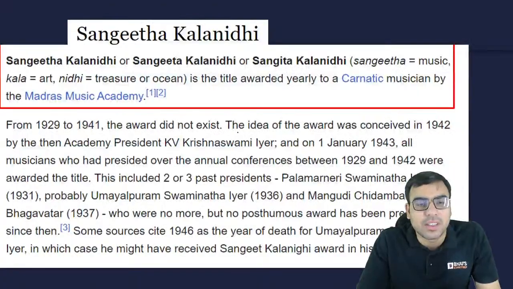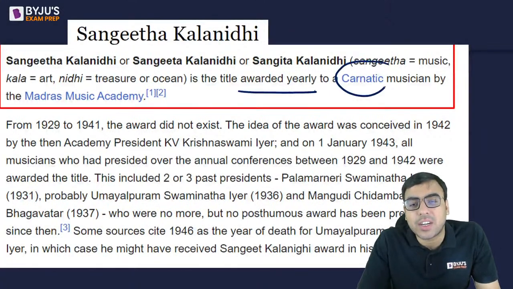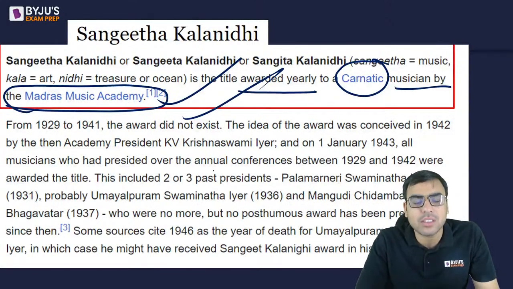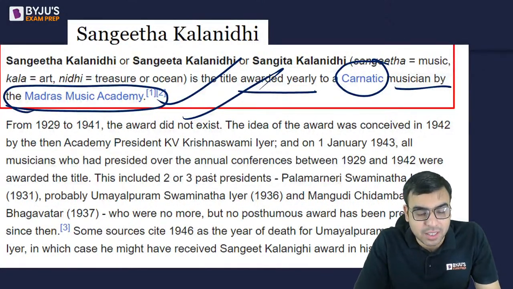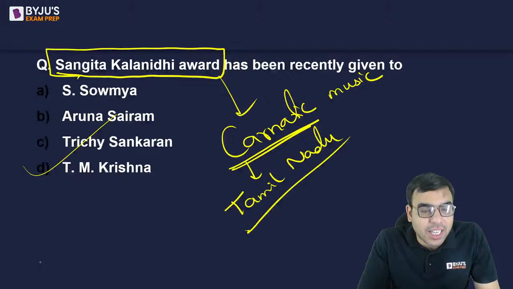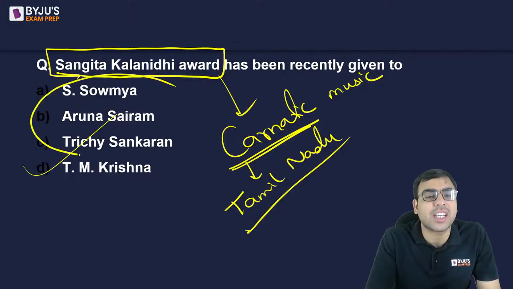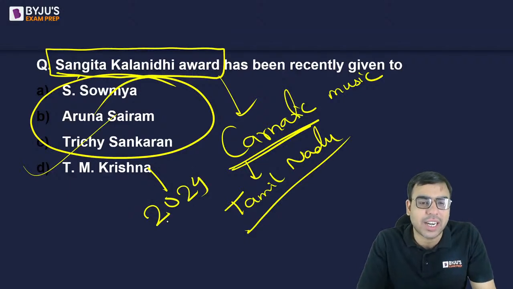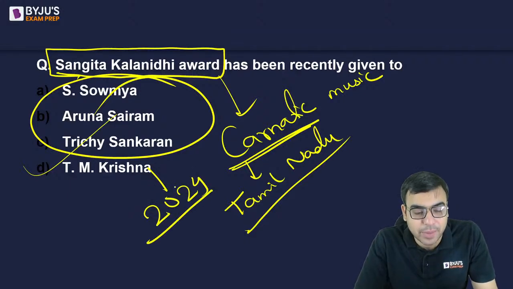So the Sangeeta Kalanidhi Award is the title awarded yearly to a Carnatic musician by the Madras Music Academy. So just have an idea about it. Okay, so the right answer is D. Earlier these three have also got it, but earlier. So this year the latest one is TM Krishna. So D is the right answer to this question. Yes, Ramesh, you are right.